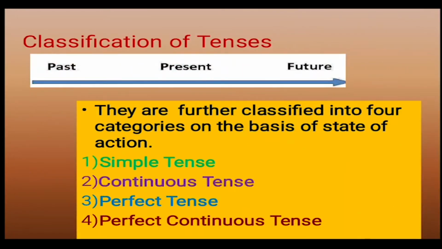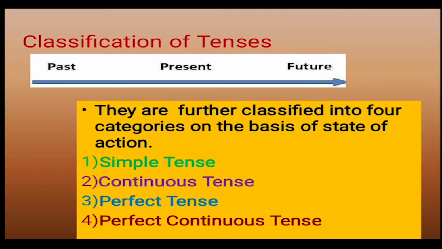Now, each tense is further classified into 4 types, on the basis of state of action. That is simple tense, continuous tense, perfect tense and perfect continuous tense. That means past tense is in simple past, past continuous, past perfect and past perfect continuous.